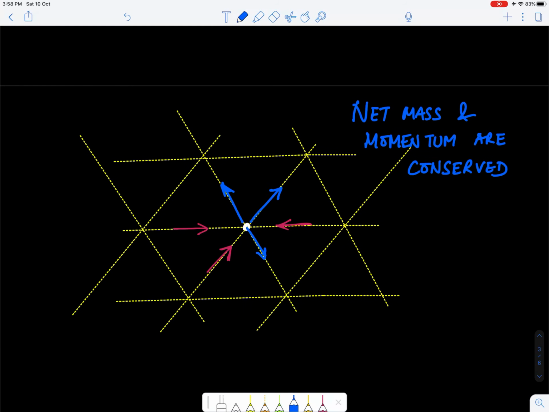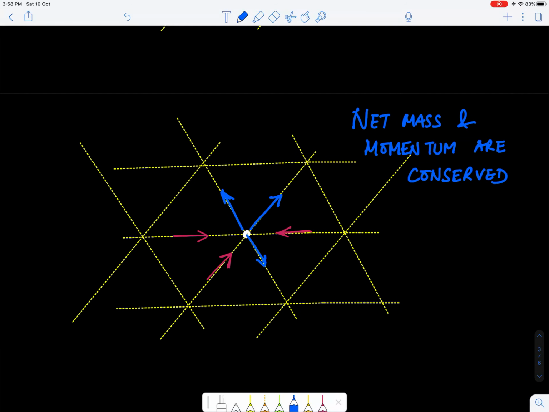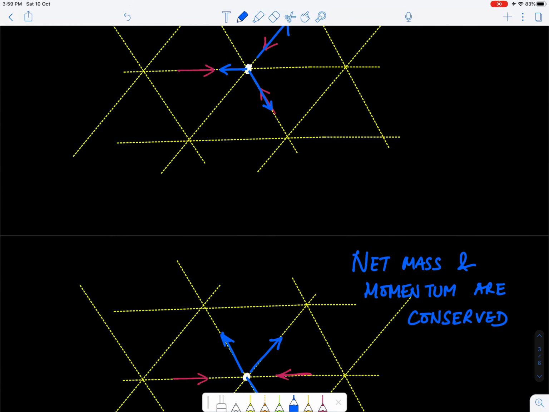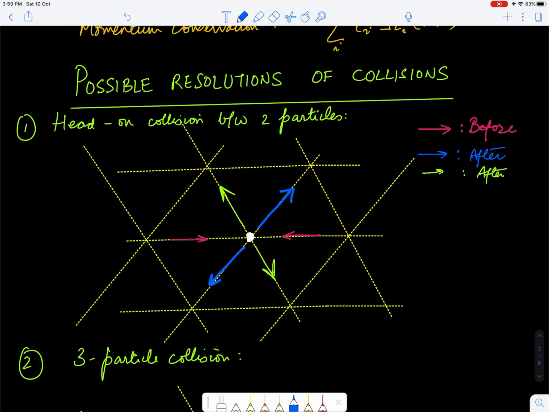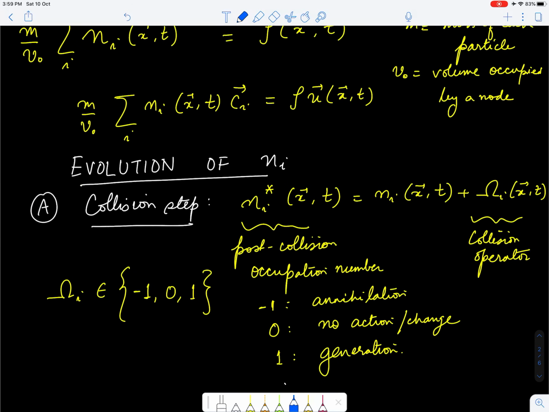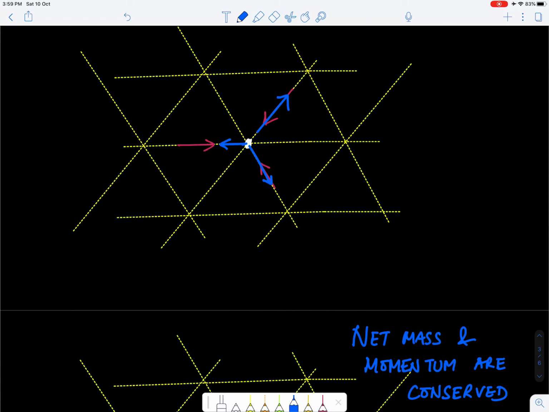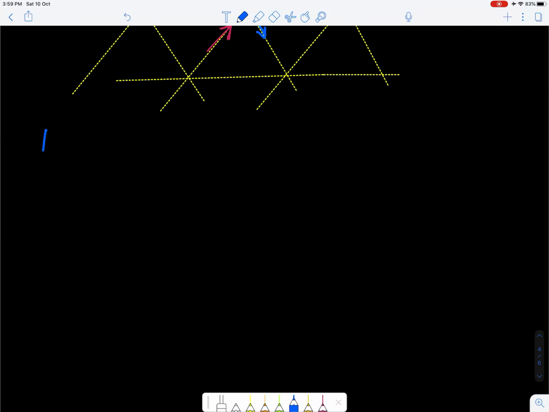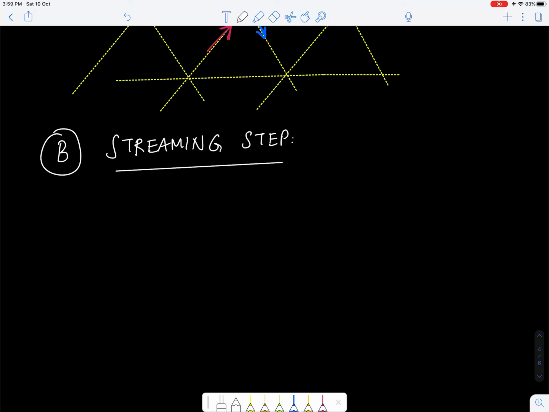So I'm not going to spend too much time on that aspect, but I want to illustrate this for a simple reason, that this has a lot of ideas which are common to the lattice-Boltzmann method, and so maybe some of this Boolean mathematics will actually make some sense when we develop the lattice-Boltzmann method. Now the other step, remember I said it's a two-step process. The first step is essentially collision. The second step is a streaming step. And this is again a terminology that is going to be used in LBM as well.